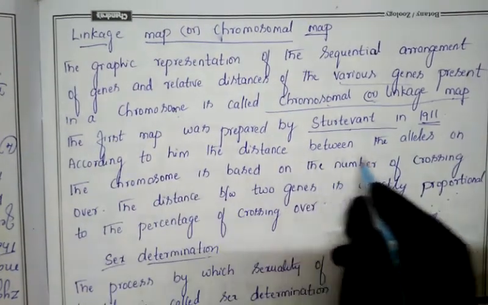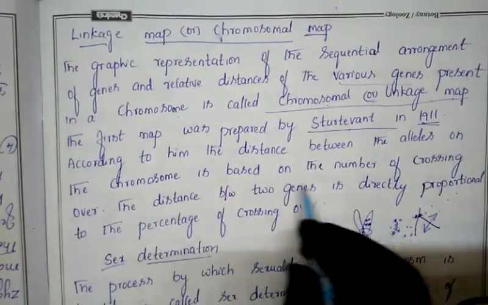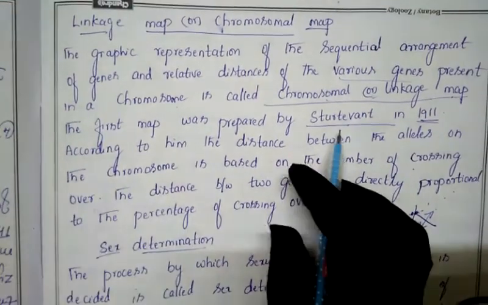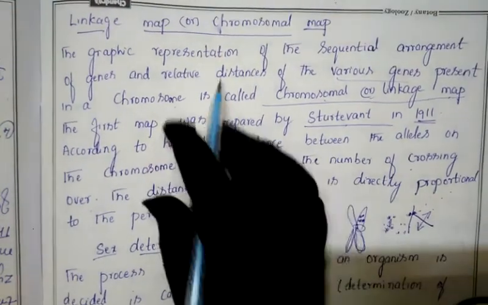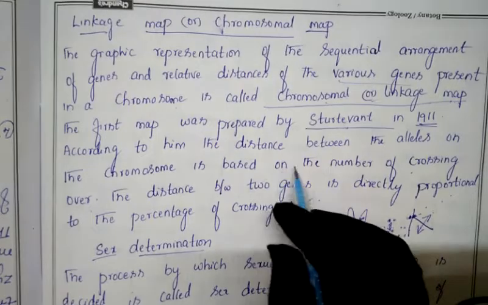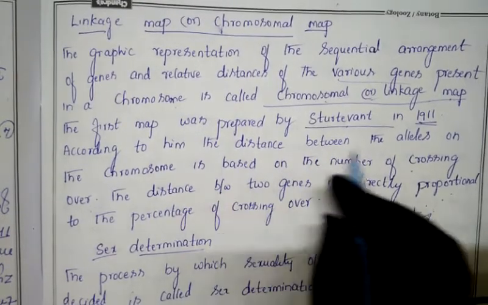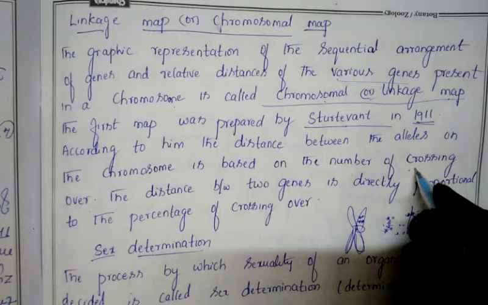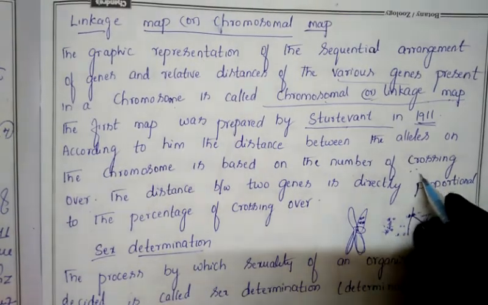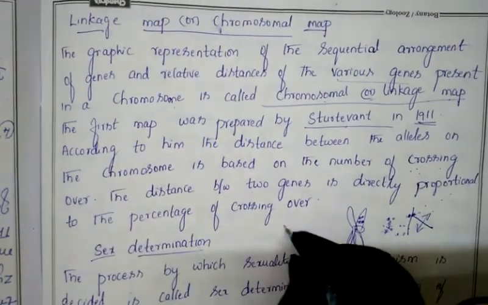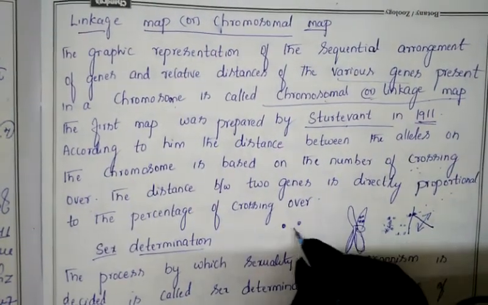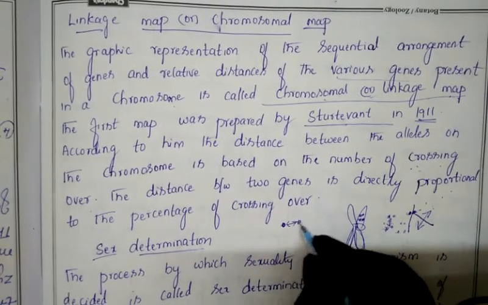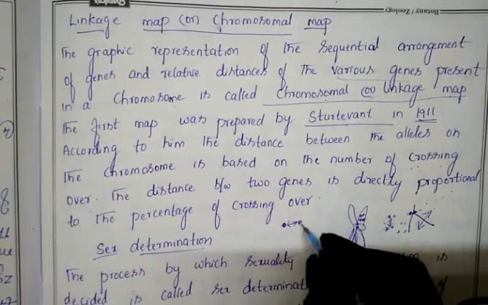According to him, the distance between the alleles on the chromosome is based on the number of crossing over. So according to him, he is the first person who did the chromosomal mapping, and the distance between the alleles on the chromosome is based on the number of crossing over. So what is the term? The distance between the alleles. This is one allele, this is one allele. The distance which is present between these two alleles.